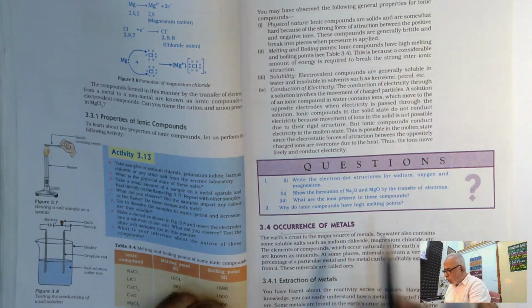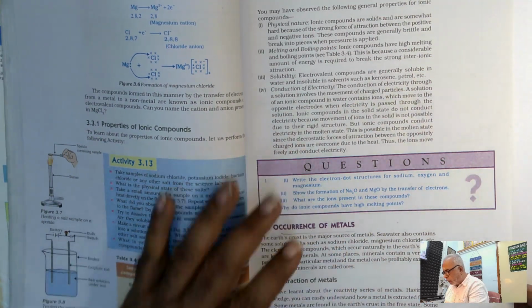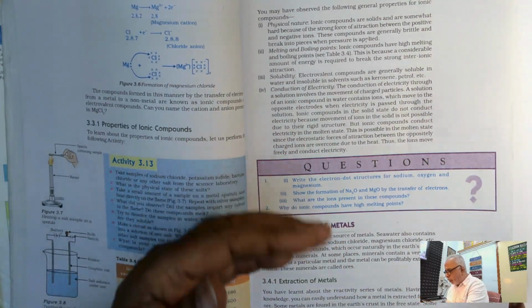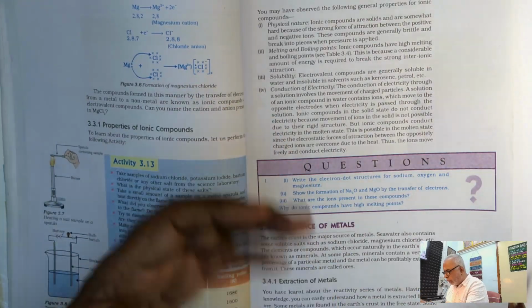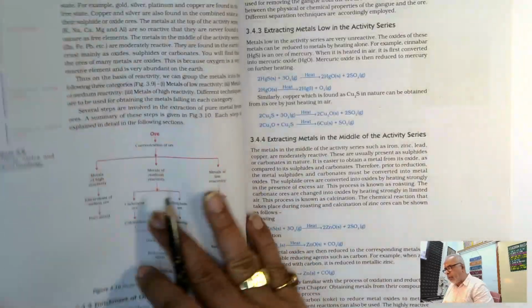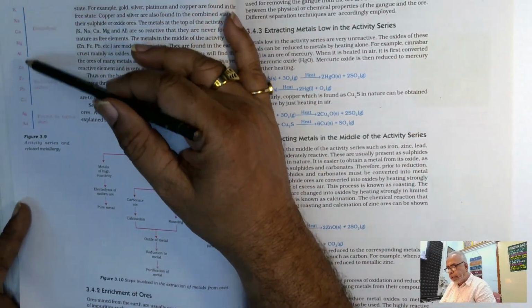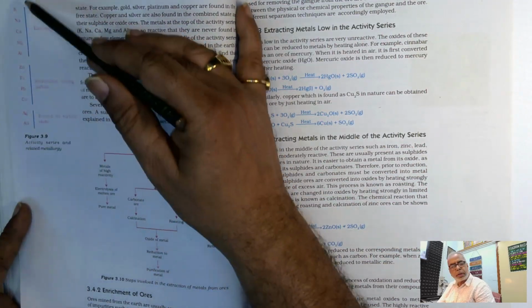Then the occurrence of metals. Here, how the metals are present in the Earth's crust, and they are available as ores and minerals, and these metals are extracted from these ores. Here you can find the reactivity series. The activity series we already discussed.